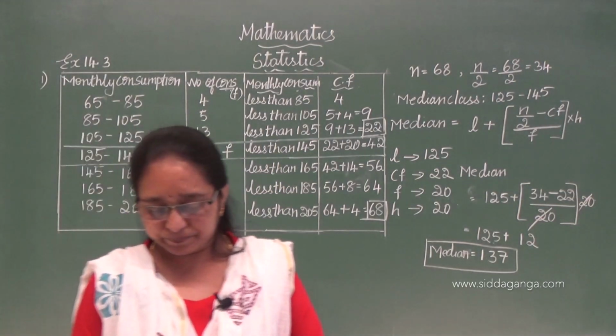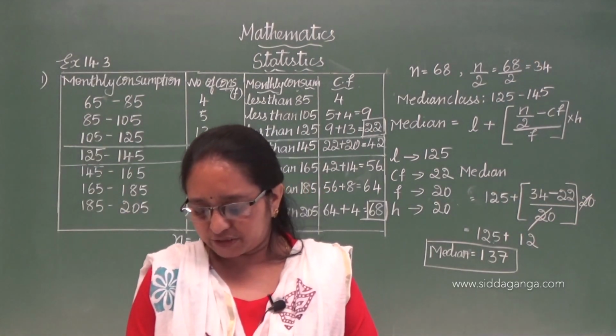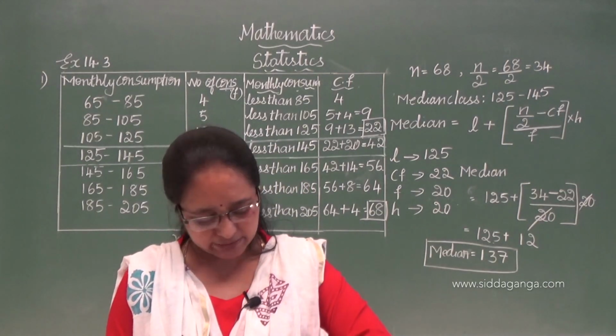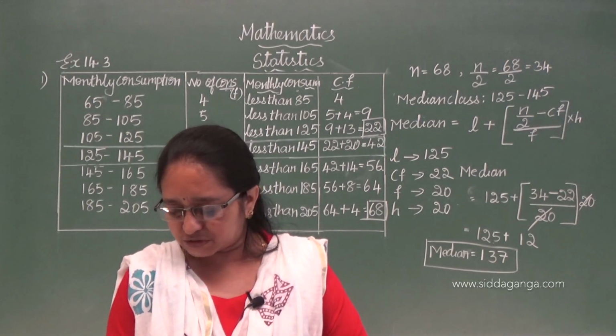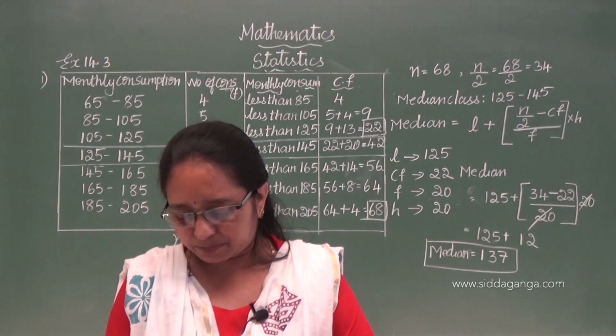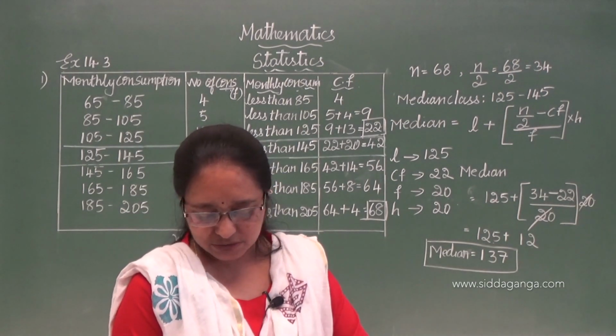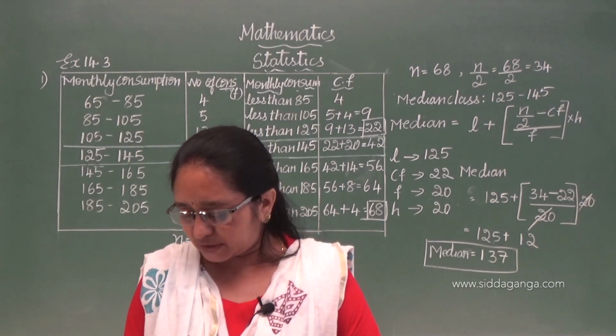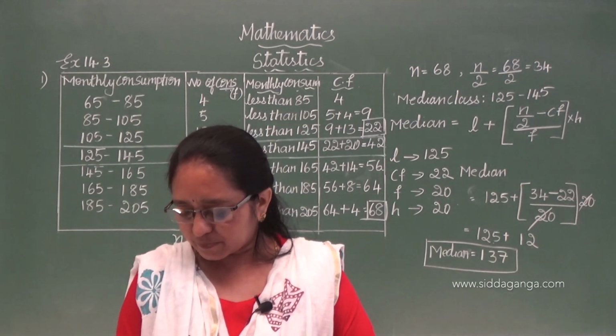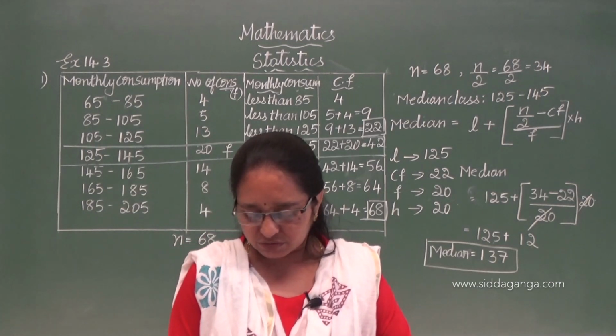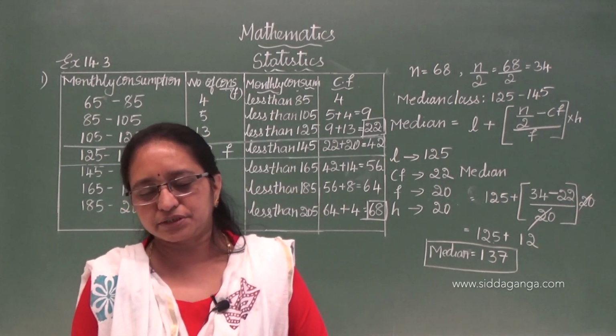So third one, a life insurance agent found the following data for the distribution of ages of 100 policy holders. Calculate the median age if the policies are given only to the persons having age 18 years onwards but less than 60 years.